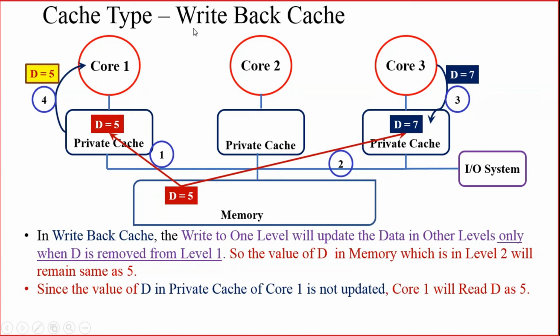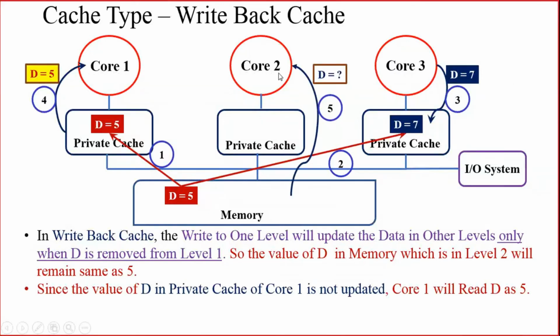Why? Because we are using write back cache. In the case of write back cache, if we write in level 1, it will be updated in other levels only if the level 1 data is removed. But here it is not removed, so level 2 will not be updated. So when core 1 reads from its own private cache, since it is not updated there either, it will read the previous value itself.